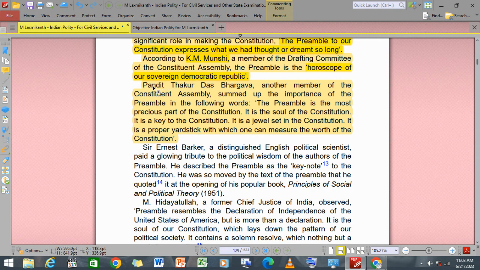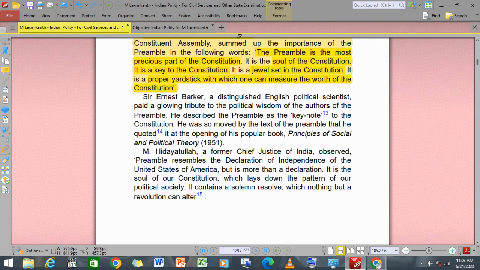Pandit Thakur Das Bhargava, another member of the Constituent Assembly, summarized the importance of the preamble: the preamble is the most precious part of the Constitution, it is the soul of the Constitution. You should also know it is the soul of the Constitution. Who said it? Pandit Thakur Das Bhargava. And it is the key to the Constitution. It is a jewel set in the Constitution, and it is the proper yardstick to measure the worth of the Constitution. And then Sir Ernest Barker, a political scientist, described the preamble as the keynote.